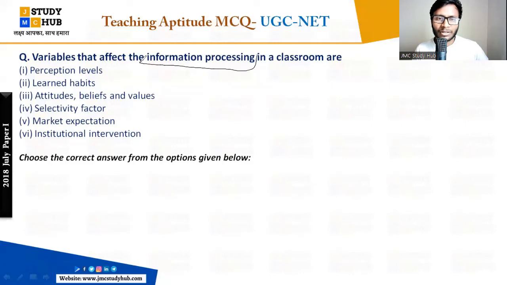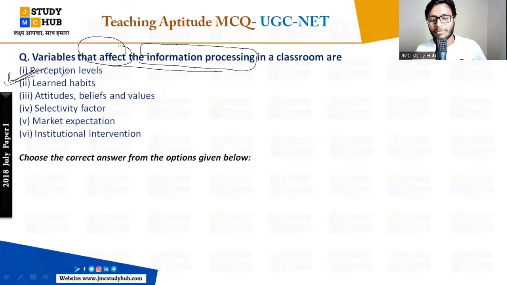Information processing, right? It is true that perception levels affect our information processing. What perception I have towards that subject, the topic, the teacher, the student, towards anything, that perception level decides our information processing. That information will be processed in our mind, and whatever perceptions you have taken in your mind will affect it. So the variables that affect information processing: perception level is the right one.